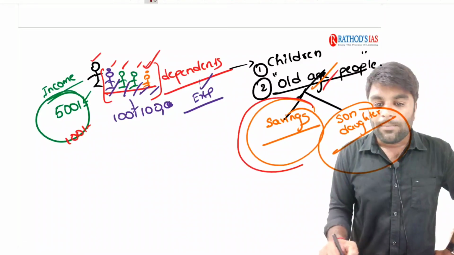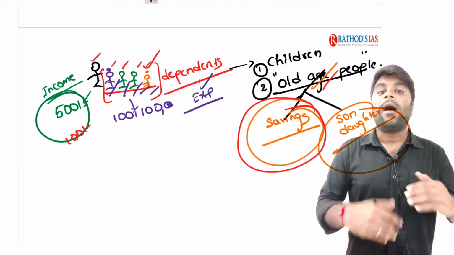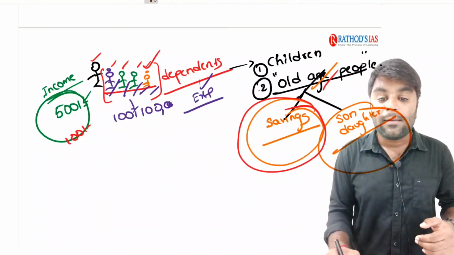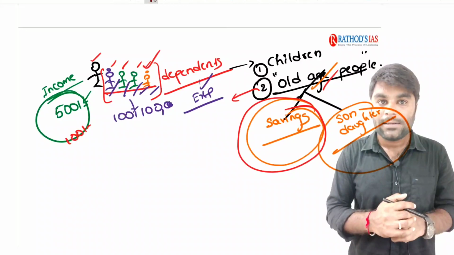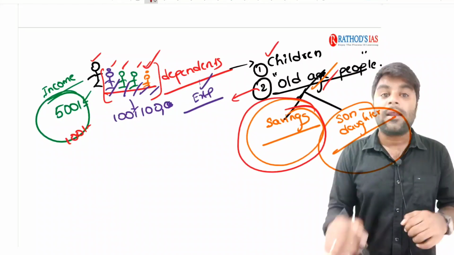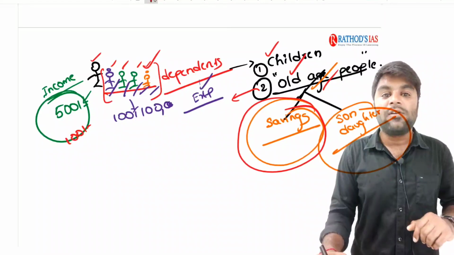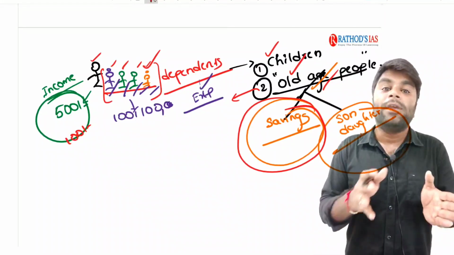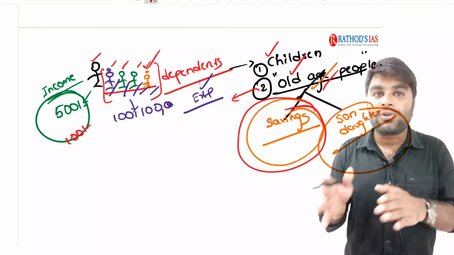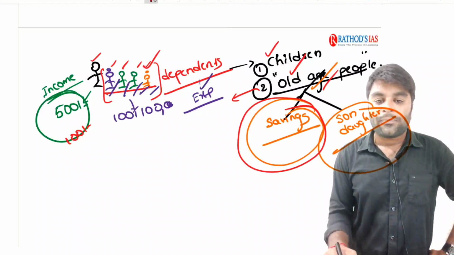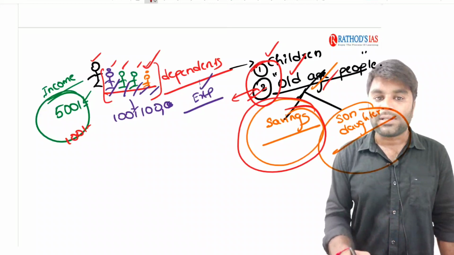So, when the people are more dependent, there are a lot of chances they get pushed into the poverty, right? When they are independent, there are less chances that they can be pushed into the poverty. But when they are dependent like children and old age persons, there are more chances that they can be pushed into the poverty. Now, this is the current affair that we are going to discuss right now.